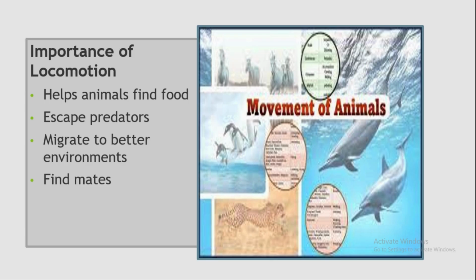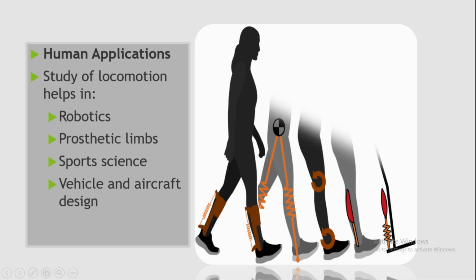There is some importance of locomotion. It helps animals find food, escape predators, migrate to better environments and find mates. Human adaptation also has a specific role, for example, in robotics, prosthetic limbs, sports science, and vehicle and aircraft design.